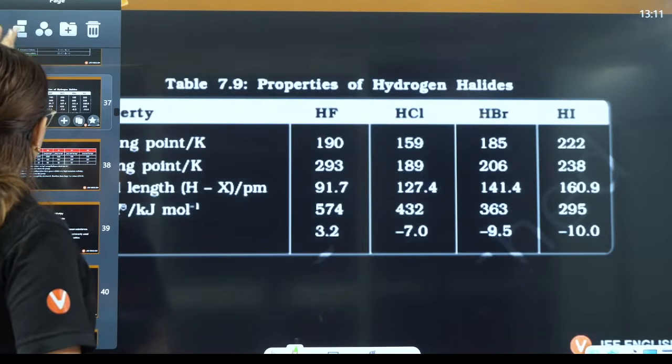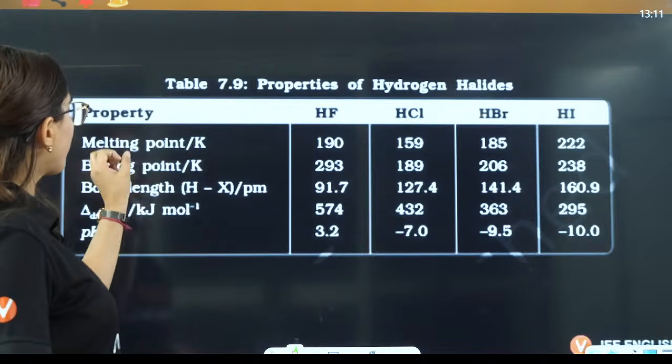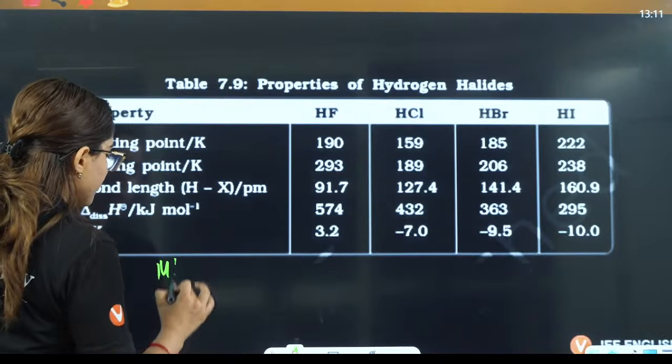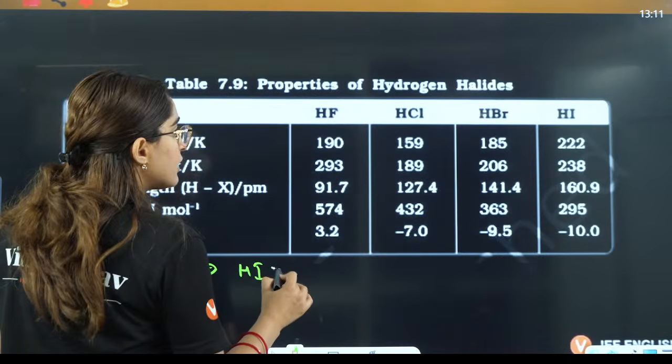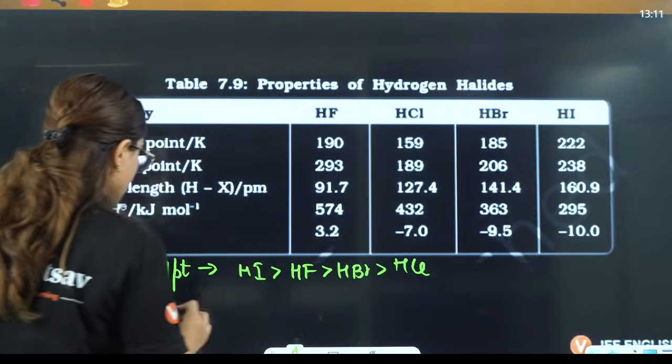Okay. Last part is this one, where you have melting point, boiling point, other things we have already discussed. Melting point, if you see, is going to be maximum for HI, then you have HF, then HBr, then HCl.